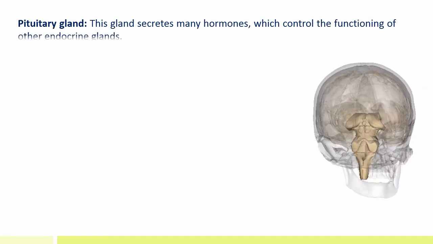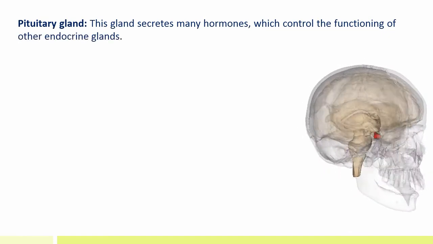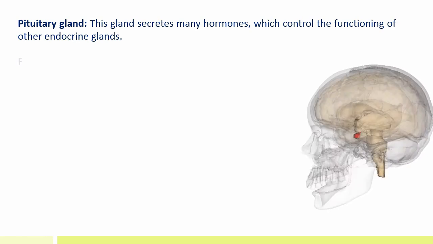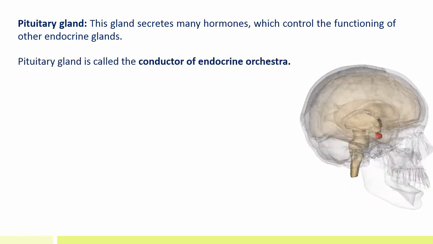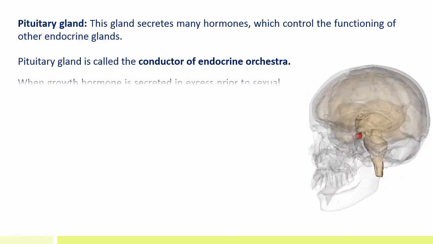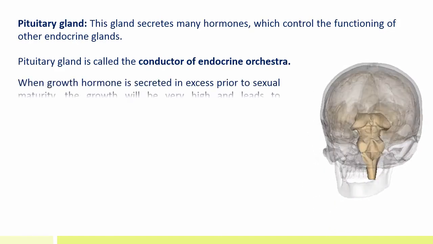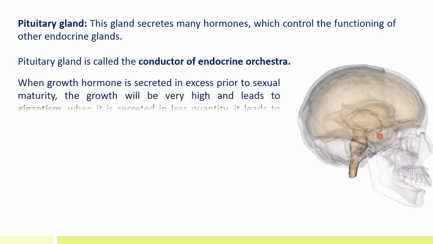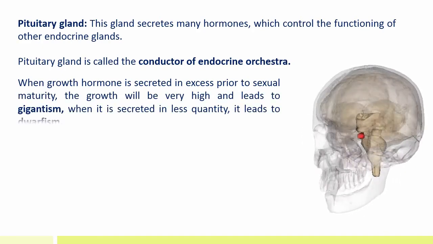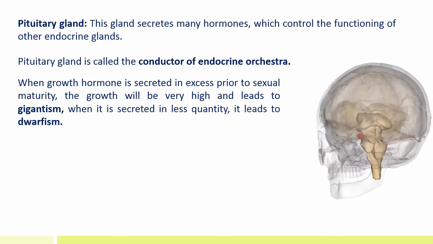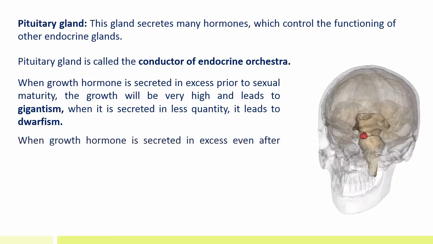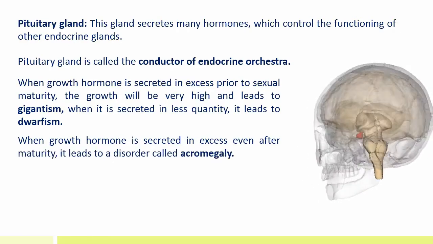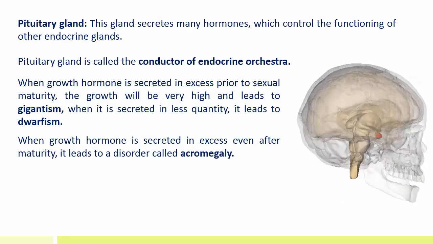Pituitary gland. This gland secretes many hormones which control the functioning of other endocrine glands. Pituitary gland is called the conductor of the endocrine orchestra. When growth hormone is secreted in excess prior to sexual maturity, the growth will be very high and leads to gigantism. When it is secreted in less quantity, it leads to dwarfism. When growth hormone is secreted in excess even after maturity, it leads to a disorder called acromegaly.